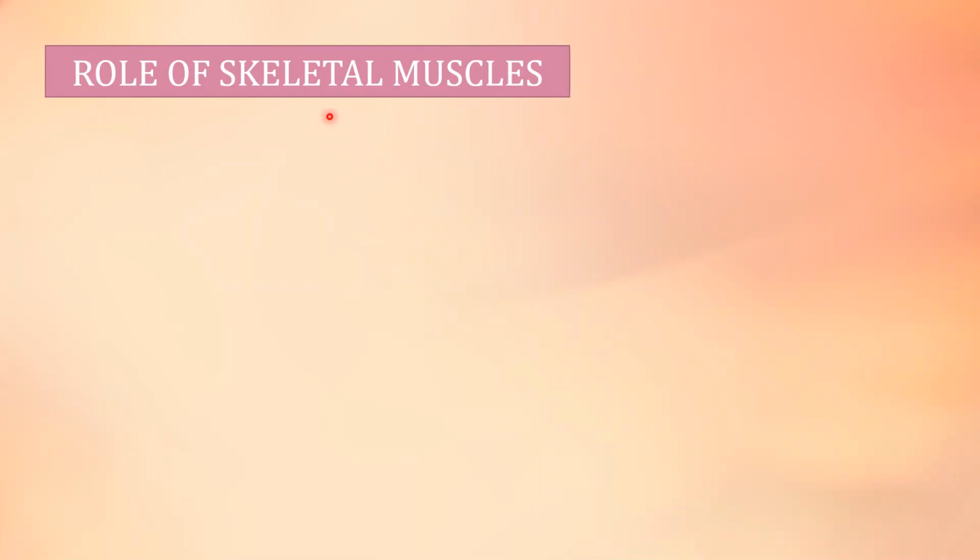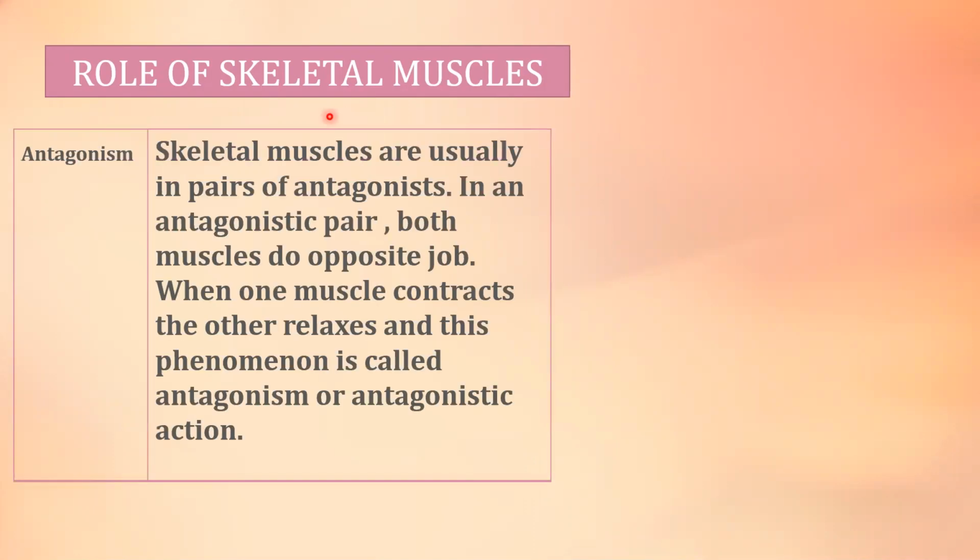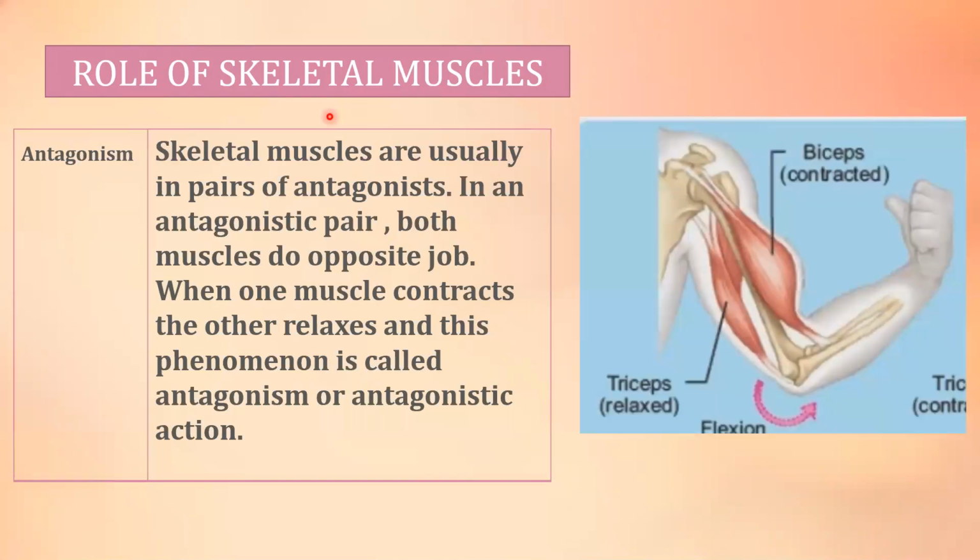Role of skeletal muscle: antagonism. What is antagonism? Skeletal muscles are usually in pairs of antagonists. This is one muscle, this is another muscle. Muscles are always present in pairs of antagonists. In an antagonistic pair, both muscles do opposite jobs.